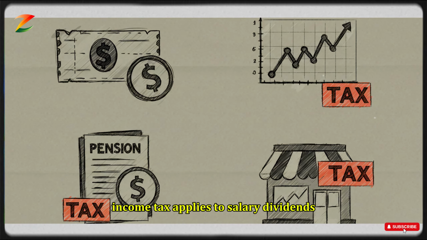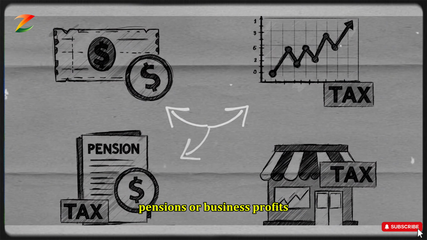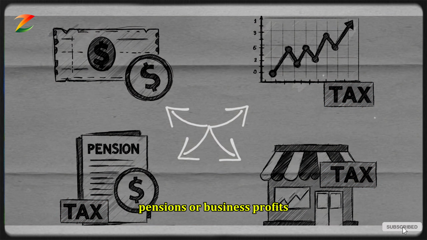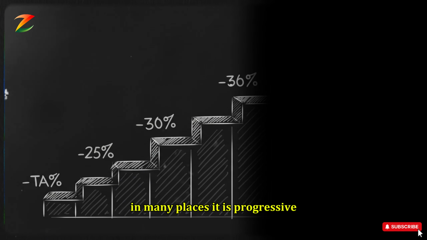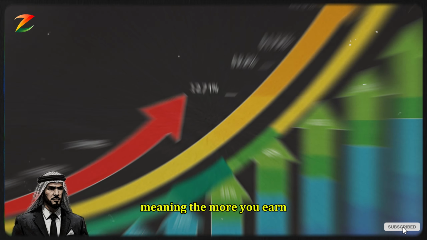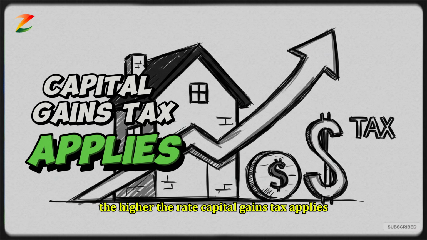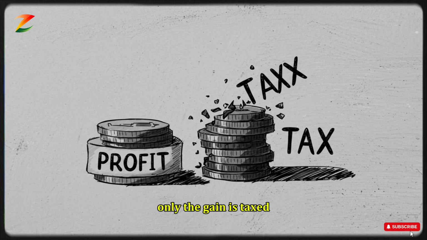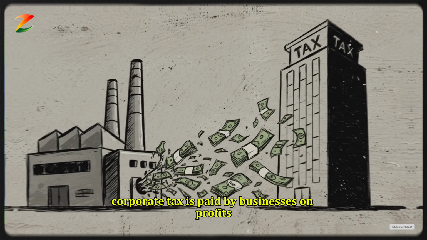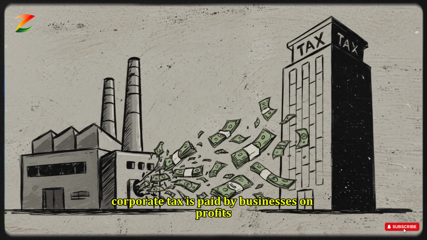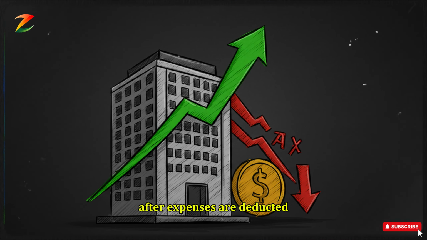Income tax applies to salary, dividends, pensions, or business profits. In many places, it is progressive, meaning the more you earn, the higher the rate. Capital gains tax applies when you sell an asset. Only the gain is taxed. Corporate tax is paid by businesses on profits after expenses are deducted.